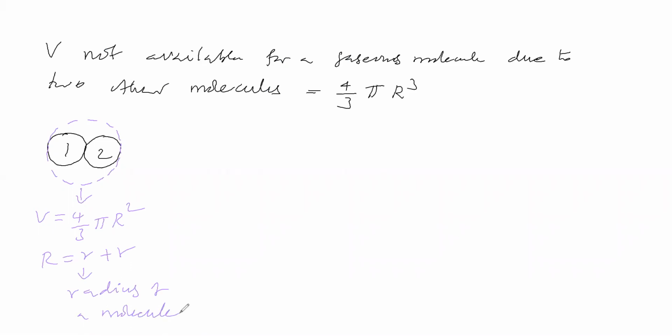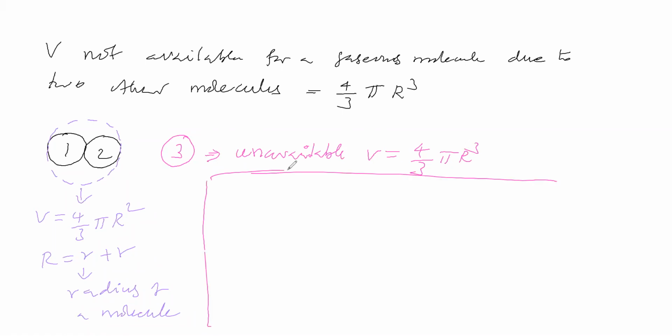Now we are considering the third gaseous molecule. It is the third gaseous molecule. For the third gaseous molecule, the unavailable volume for its free movement is equal to 4 by 3 pi r cube. This is over. This you accepted. Now we will consider it in another way.